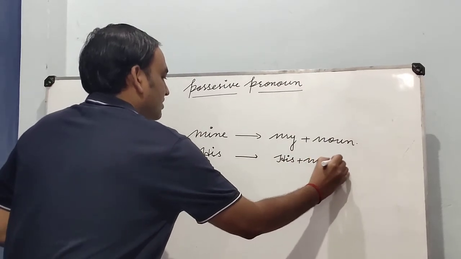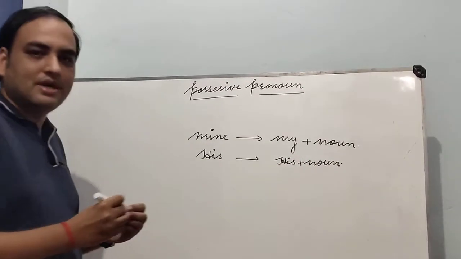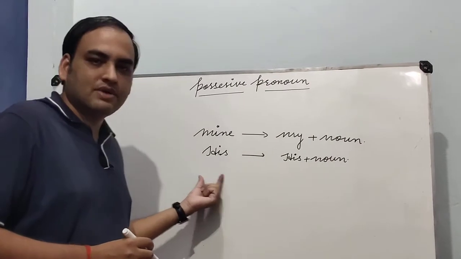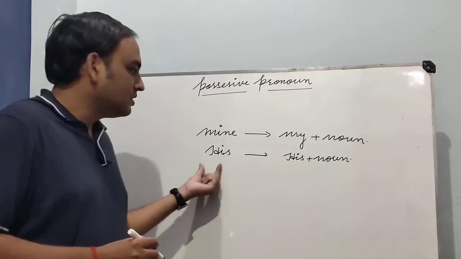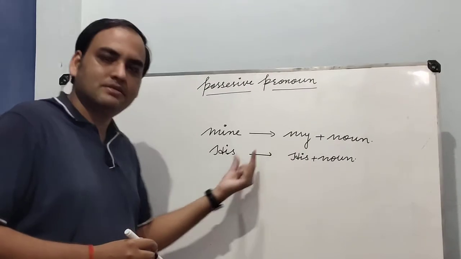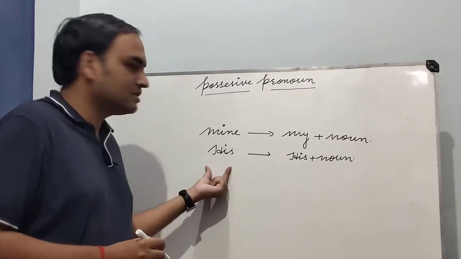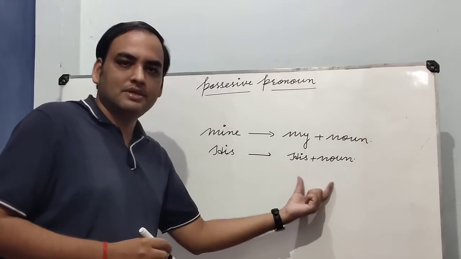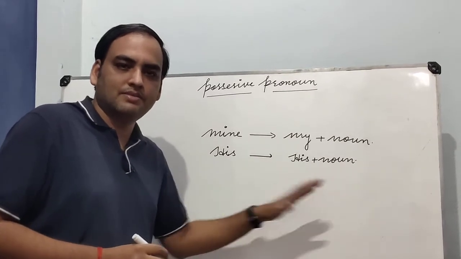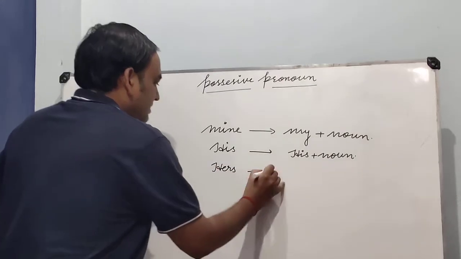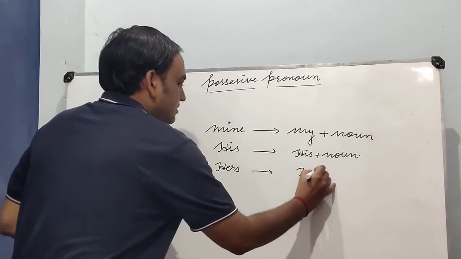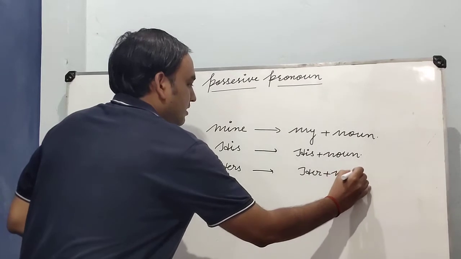So guys, you have to remember his is used as a possessive pronoun as well as a possessive adjective. Both spellings are similar. But if we are talking about hers, it means her plus noun.